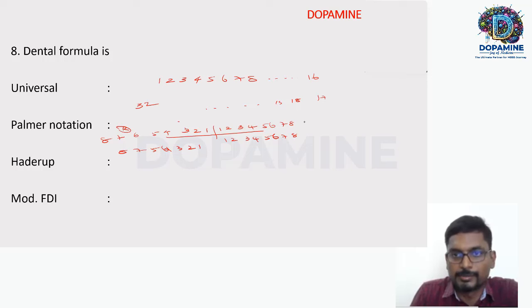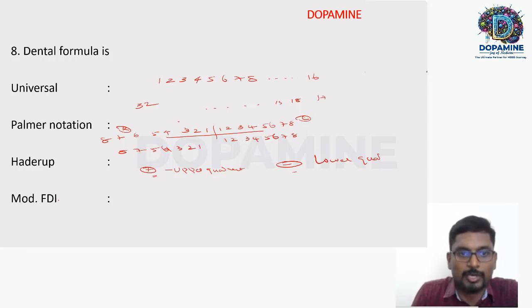So Palmer notation starts from 1 to 8 in each quadrant, from medial to lateral. You get it. Then Haderup is the same as Palmer notation, but there is use of a plus sign for upper quadrant teeth and a minus sign for lower quadrant teeth. So all maxillary teeth are represented by the plus symbol, mandibular teeth by minus, right?